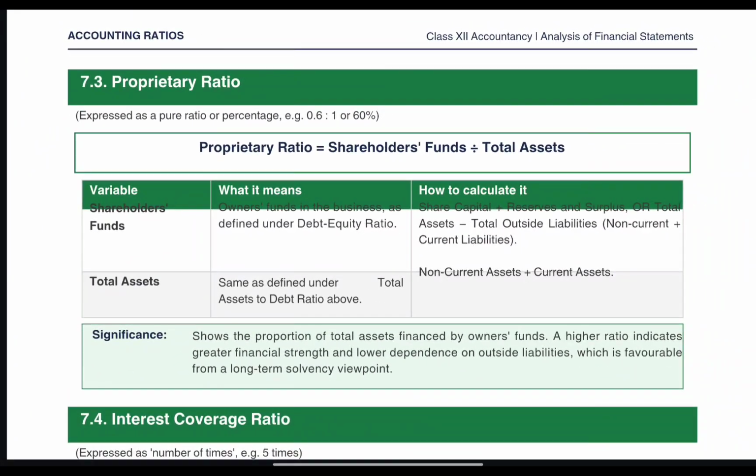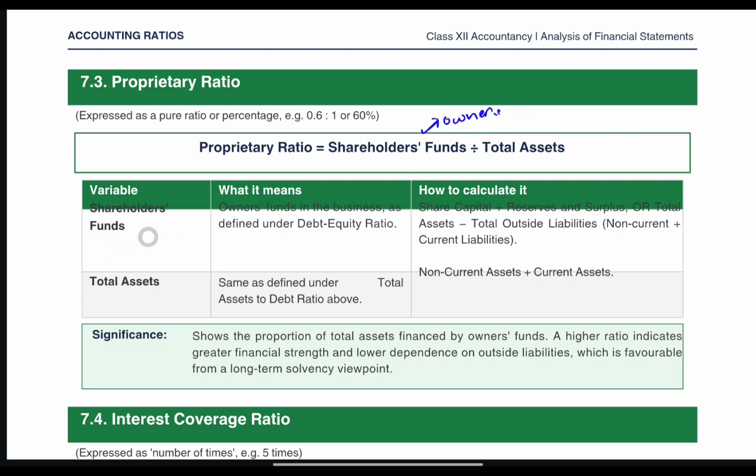Next ratio is proprietary ratio. How to calculate proprietary ratio? Shareholders fund upon total assets. It tells you what proportion of total assets is financed by owners. Got it?